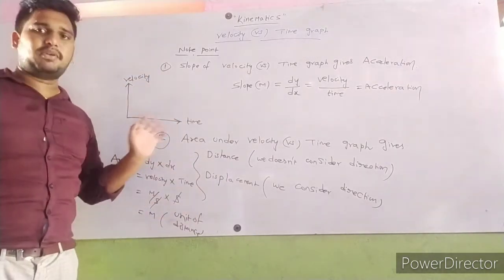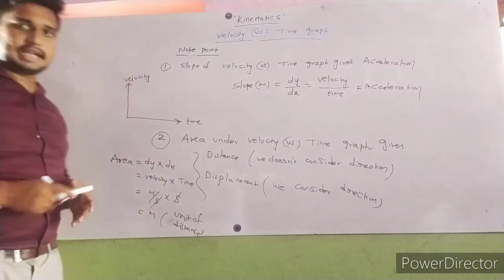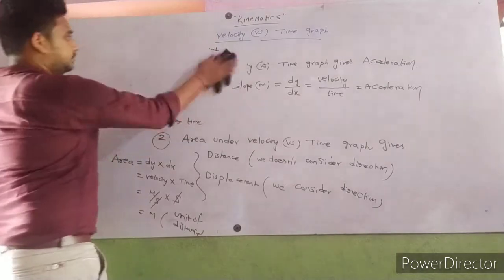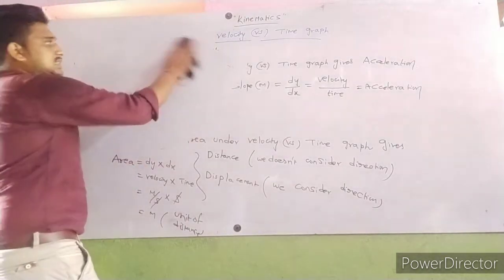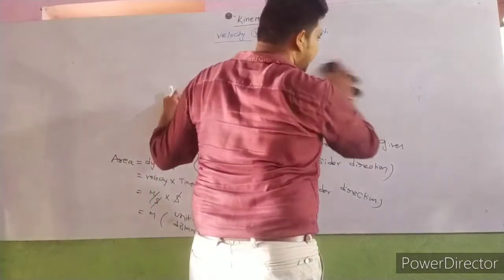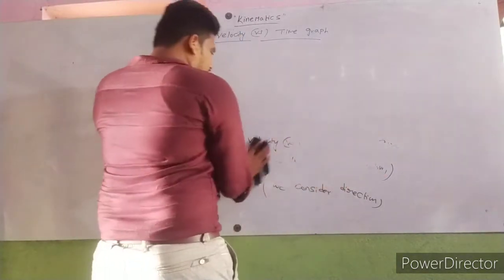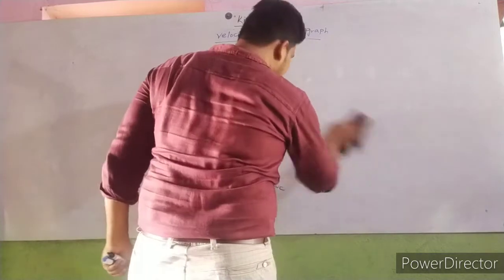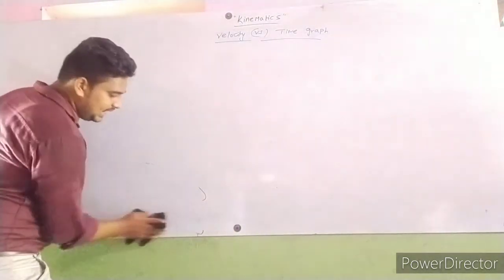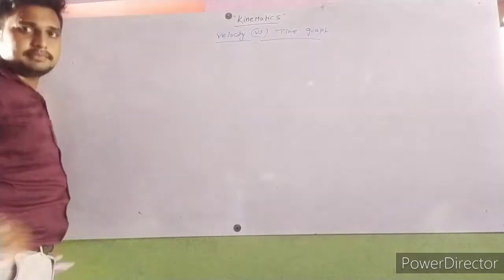Okay. So this is about velocity versus time graph. Here, in the velocity versus time graph, slope is acceleration, and area under the graph is distance if we don't consider direction, displacement if we consider direction. Okay, next.